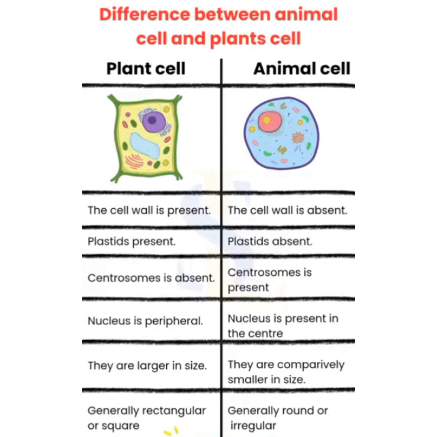In plant cells, centrioles are absent. In animal cells, centrioles are present. In plant cells, the nucleus is peripheral and in animal cells, the nucleus is present at the center. Plant cells are larger in size. Animal cells are comparatively smaller in size. Plant cells are generally rectangular or square. Animal cells are generally round or irregular.